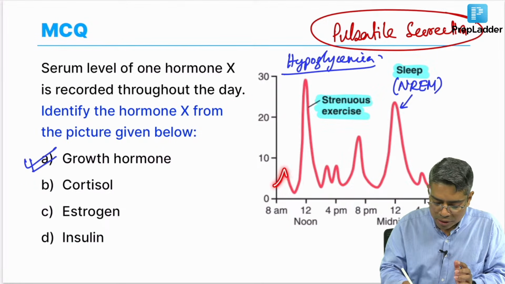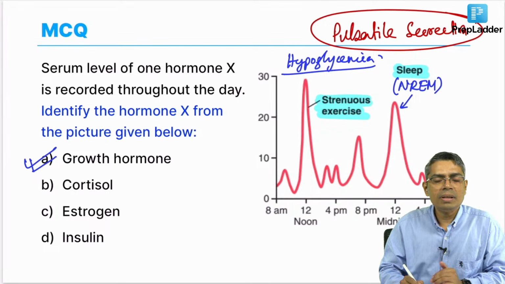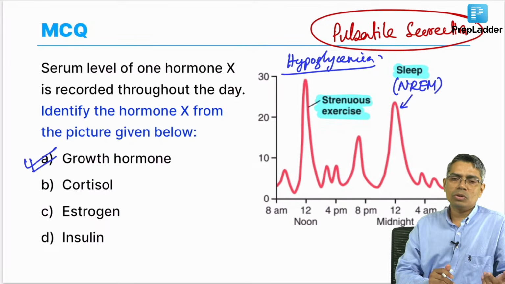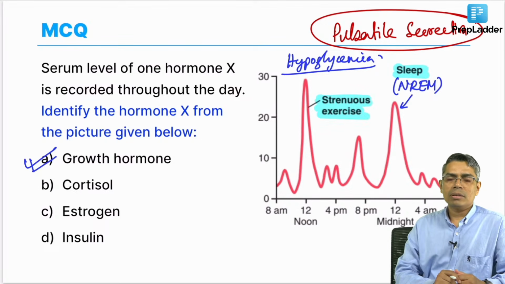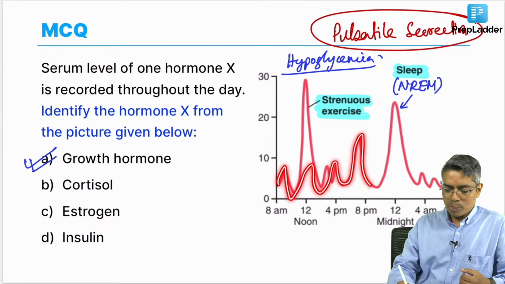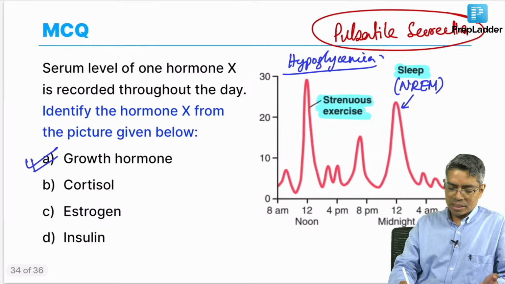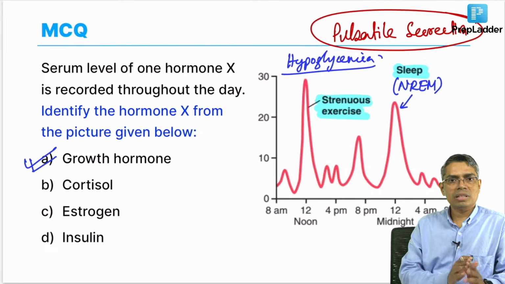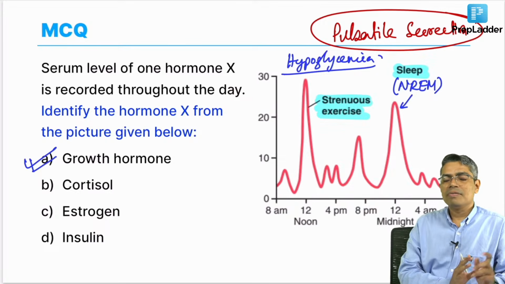And because the growth hormone secretion is pulsatile in nature, you know that whenever you want to diagnose acromegaly, we know that acromegaly means growth hormone level will be high, but you cannot simply measure growth hormone in an acromegaly patient, because throughout the day it is giving you pulsatile secretion. Suppose you are measuring the growth hormone from an acromegaly patient from this time point. You will get a huge level of growth hormone, and if you are measuring it from this point, you are going to get a lower value. So, simply measuring the growth hormone in an acromegaly patient is not diagnostic.